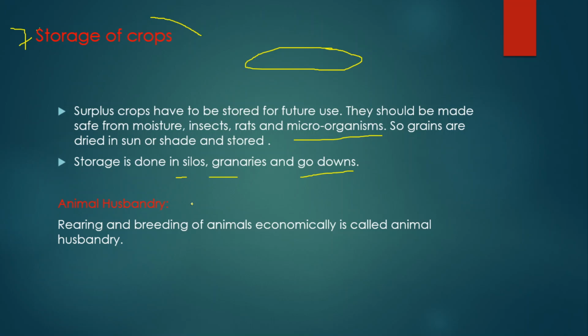Next is animal husbandry. Up till now we discussed plant production, that means the food we get from plant sources. Animal husbandry means the foods we are getting from animal sources. The rearing and breeding of animals for food and also for economic purposes is known as animal husbandry. Poultry, rearing of cows, and rearing of sheep come under animal husbandry.